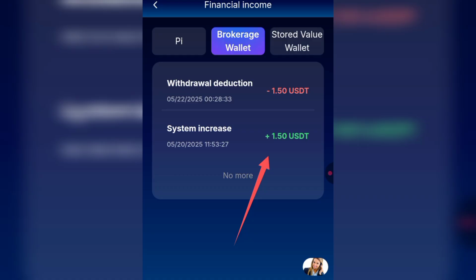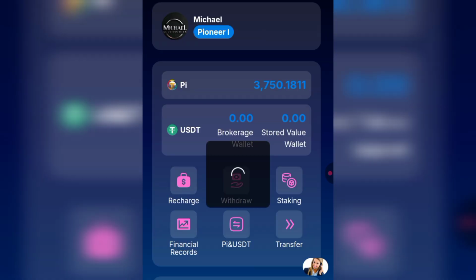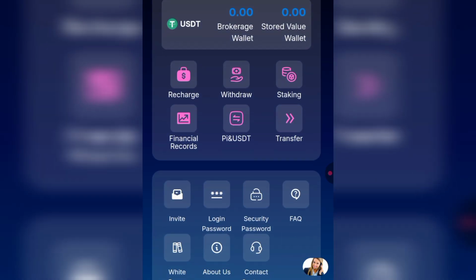Don't forget, once you make a recharge, you'll be able to make a withdrawal immediately. Then this is minus 1.5, which is when I made a withdrawal. Then this is stored value, which is when I made a recharge, and this is when I used it to invest in a package.